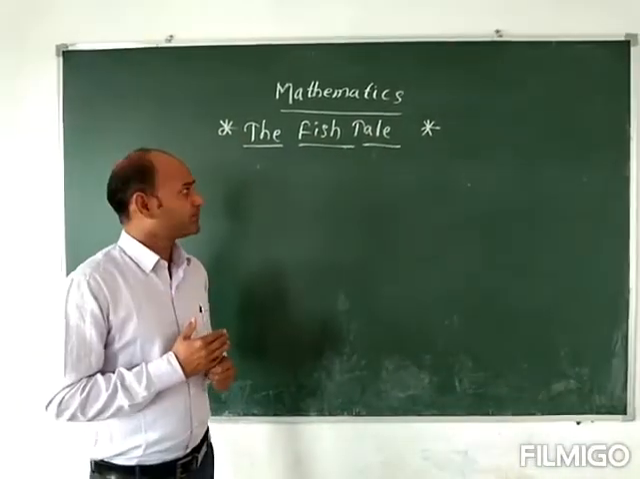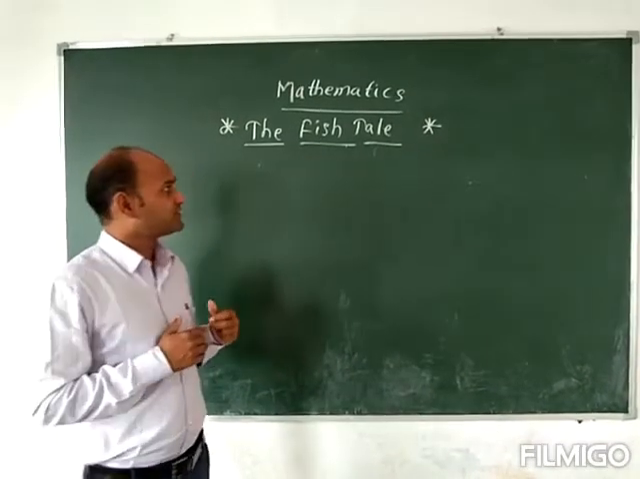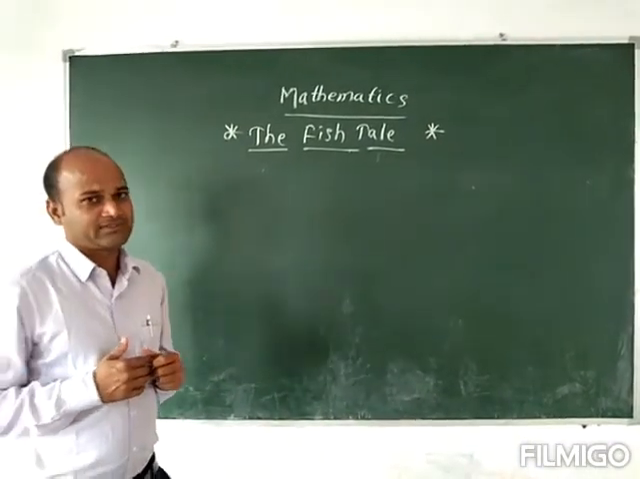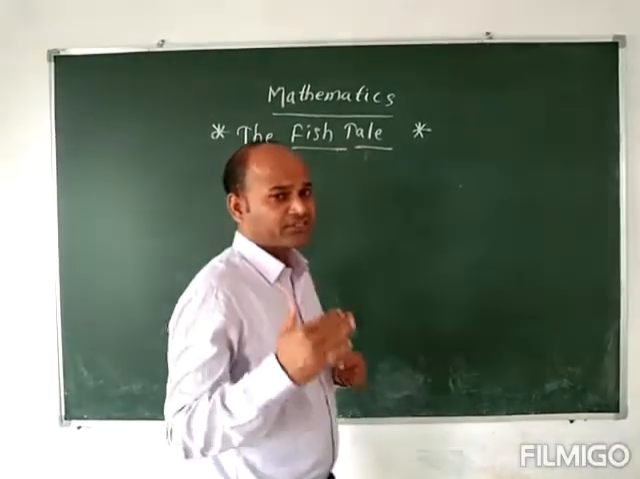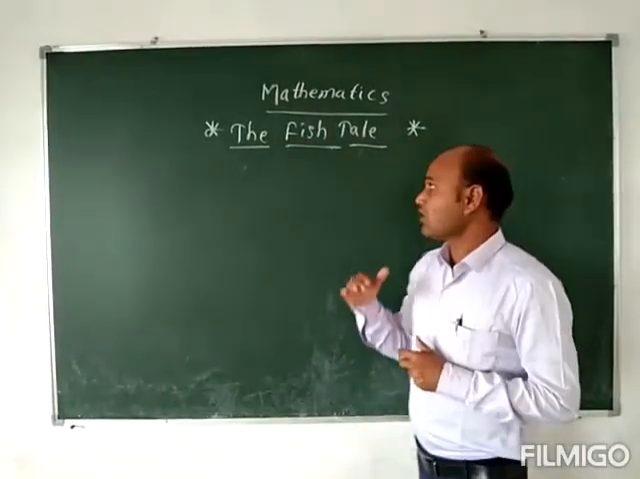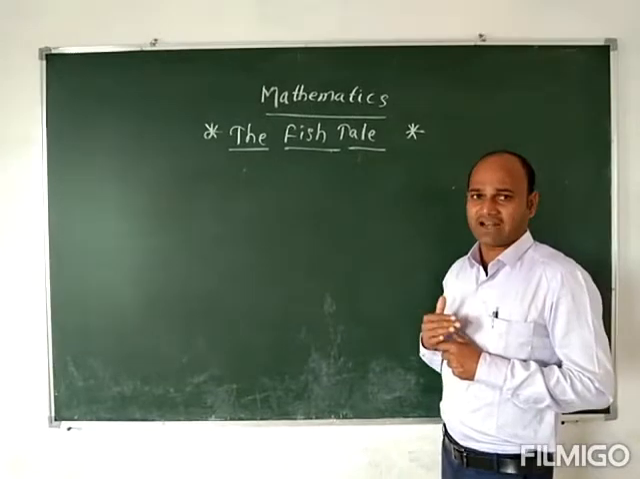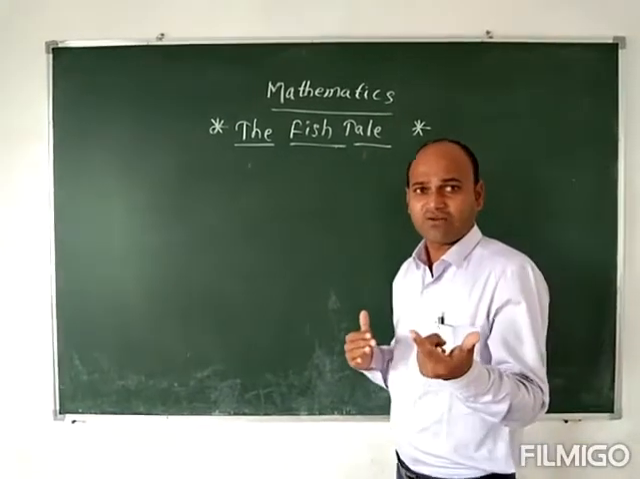So what do you learn about the fish here? What do you know about this fish? Fish is an aquatic animal. Aquatic animals means the fish lives in water. So ये इंसानों की तरह नहीं है, they are living in the water.